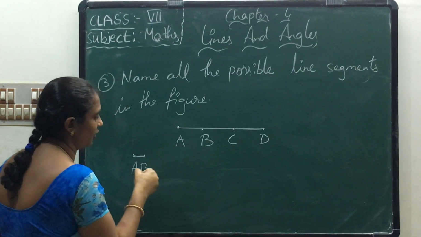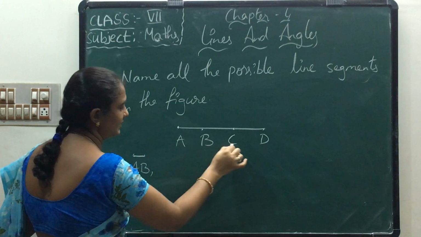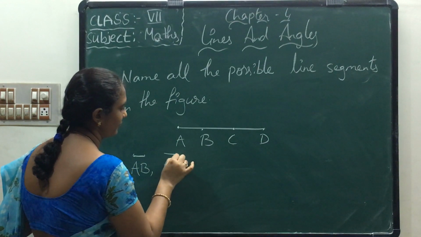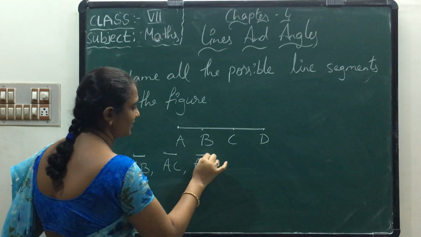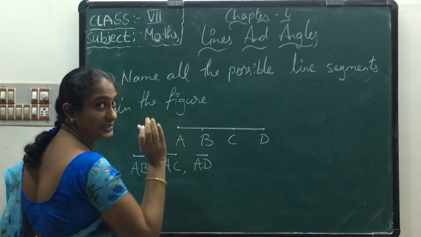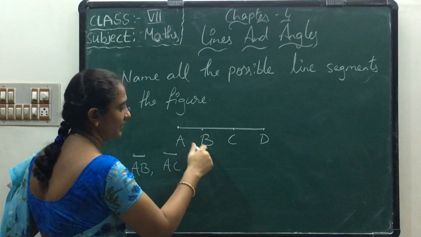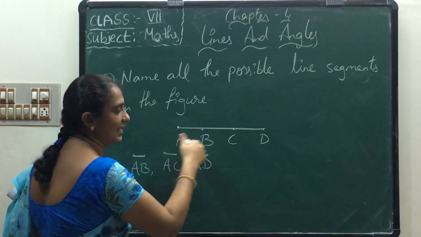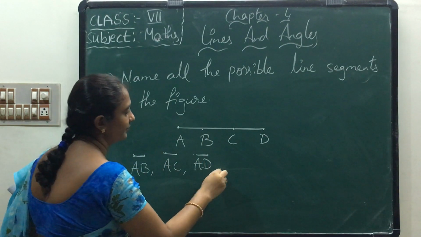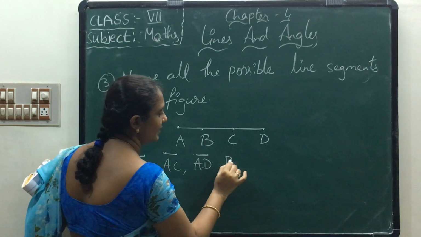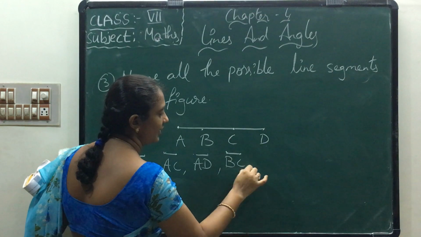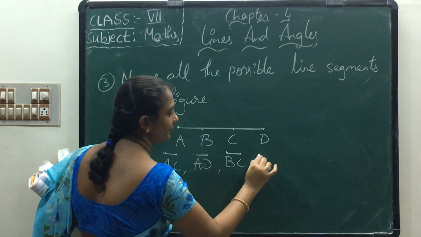So draw the figure also. Next AC. Next AD. First complete with A. Okay, it is easy for you. AB, next AC, next AD. A is completed, so we start with B. BC, next BD.